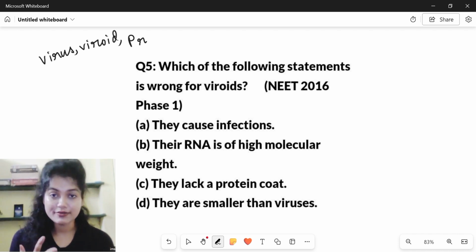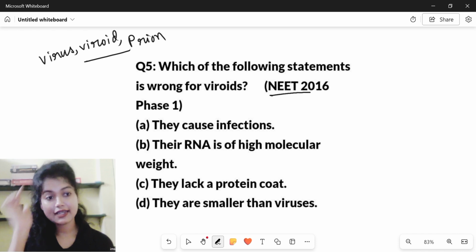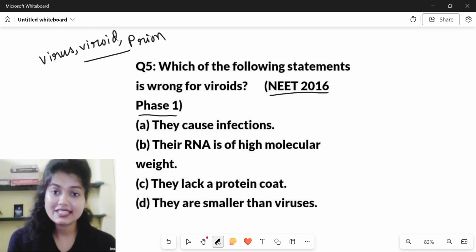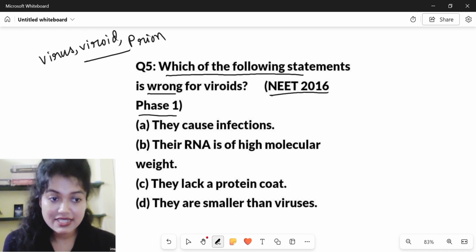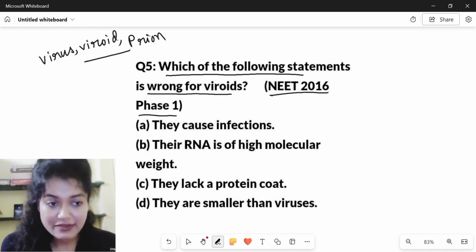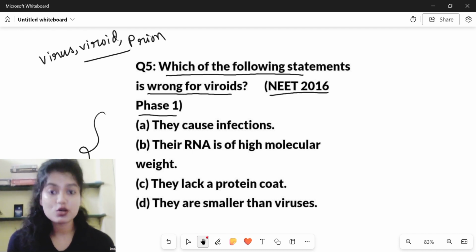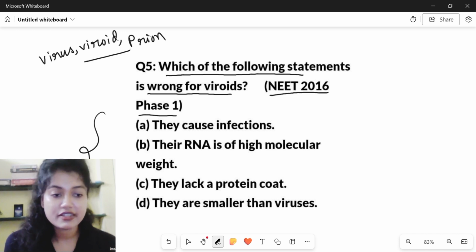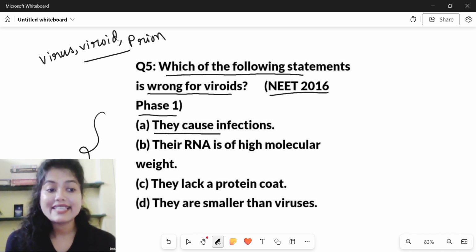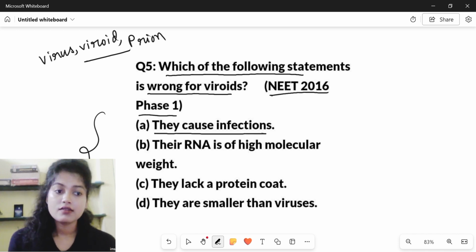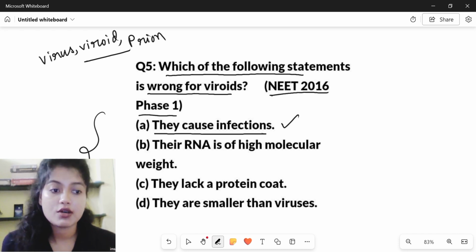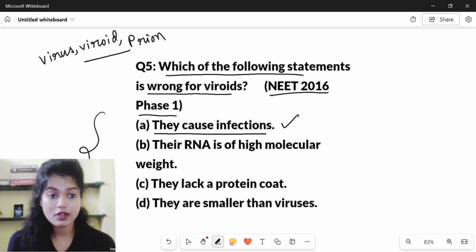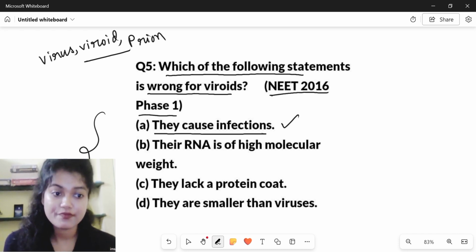viroid and prion. So the first question that we are going to discuss is from NEET 2016 phase 1. The question says, which of the following statements is wrong for viroid? So we have to find out the wrong statement. So let's read the statements. Statement 1 says, they cause infections, which is true because we know that viroids are capable of causing infections.